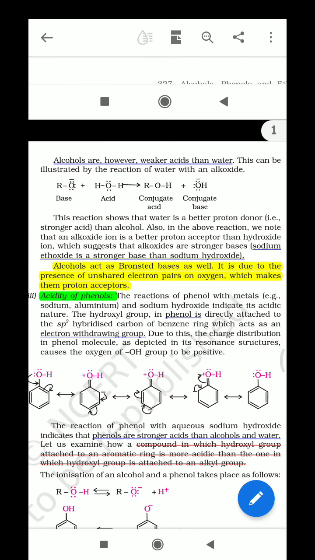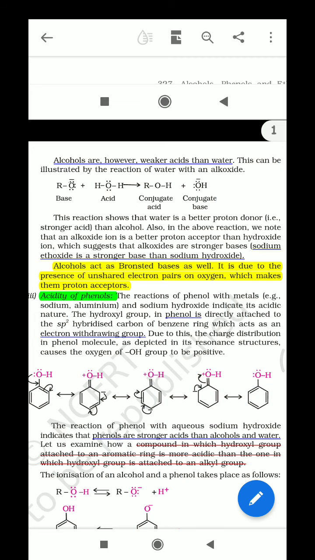It is due to the presence of unshared electron pair on oxygen. So the next question you may write on your copy: alcohol behaves as Bronsted acid as well as Bronsted base. Why? According to Bronsted, the acid is a proton donor, and the Bronsted base is due to the presence of lone pair on the oxygen atom.